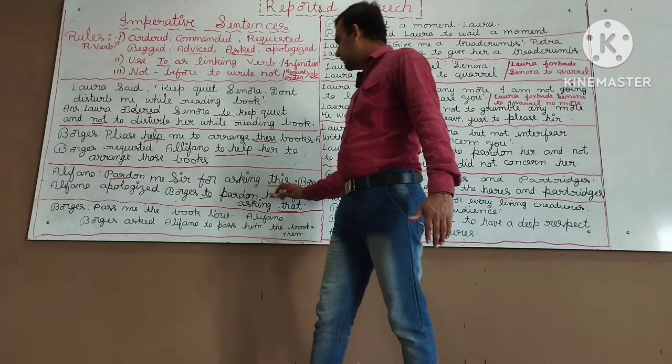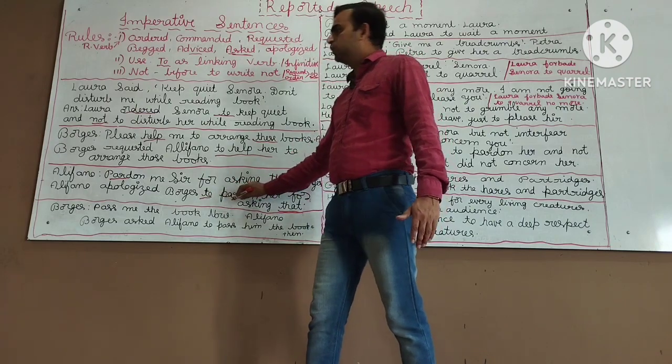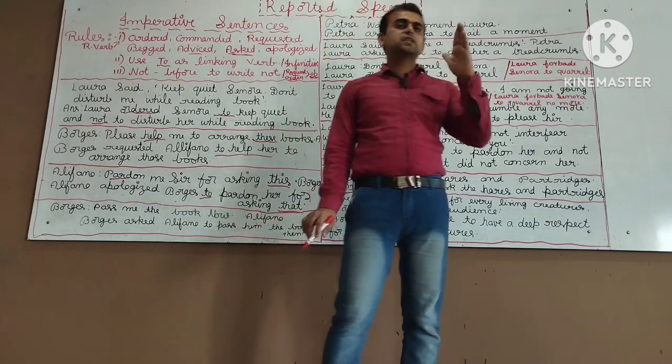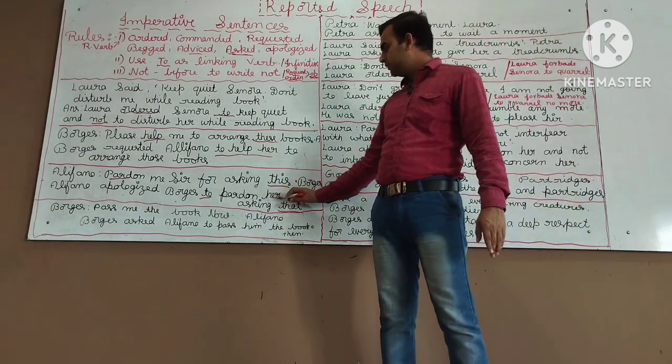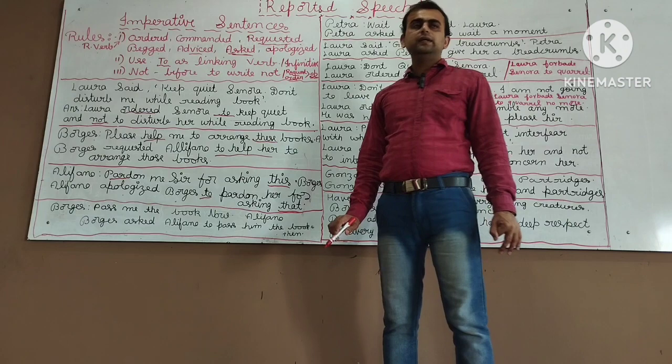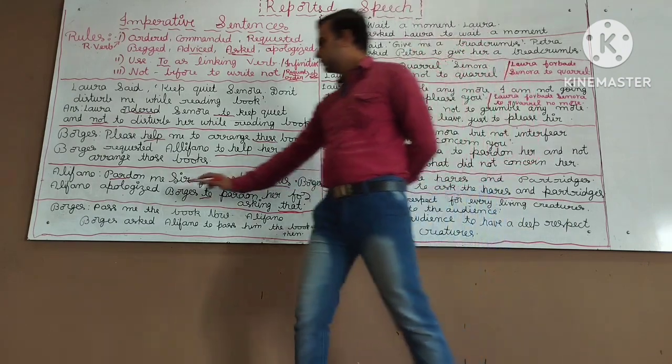To pardon her. I said after the to we always write the first form of a verb. Okay, after the to we always write the first form of a verb. Is it clear? Yeah, next question.